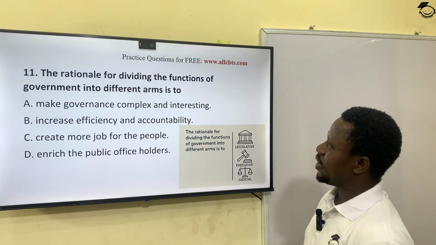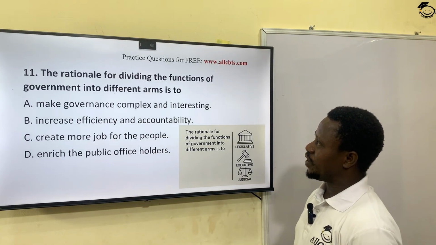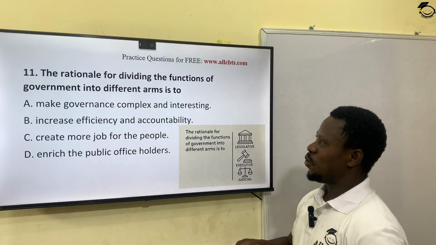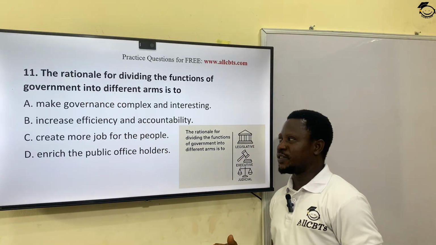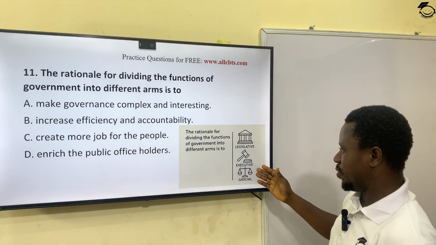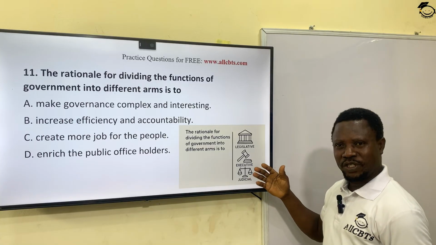The rationale for dividing the functions of government into different arms is to... in other words, what is the reason why we have different functions of government shared among the three organs of government, the legislature, the executive, and judiciary? Why must we divide this power?